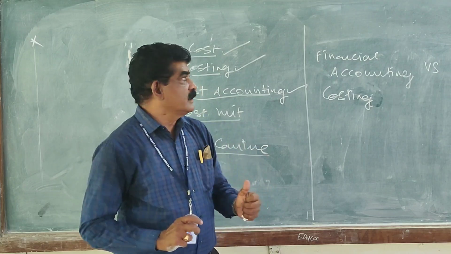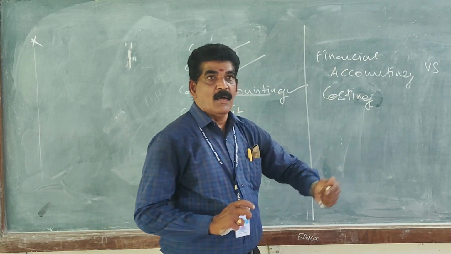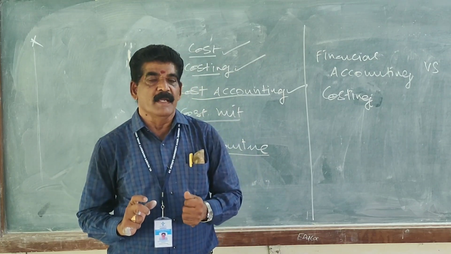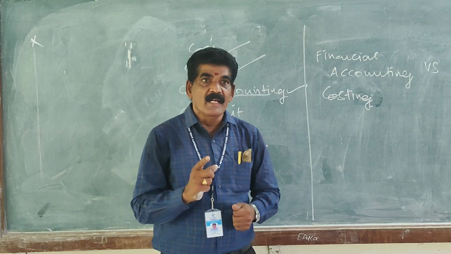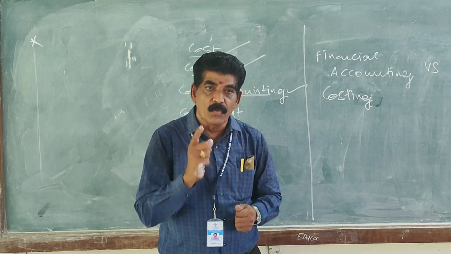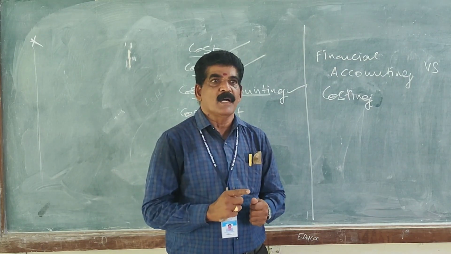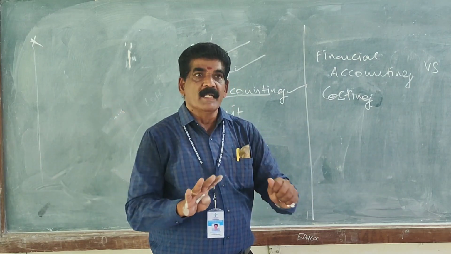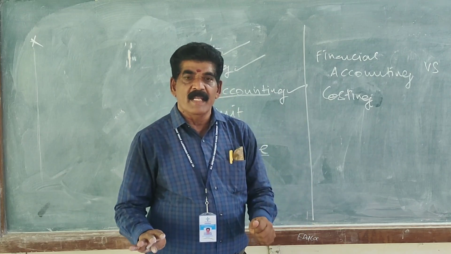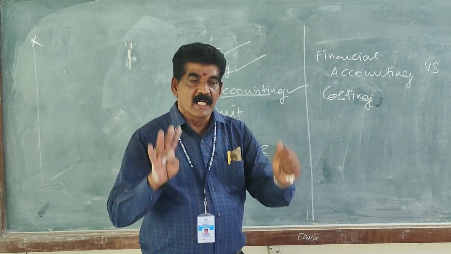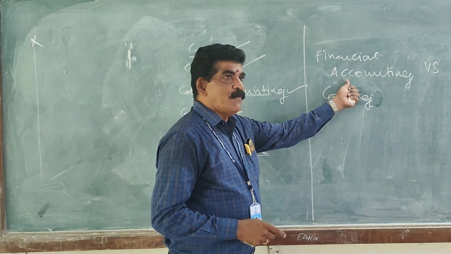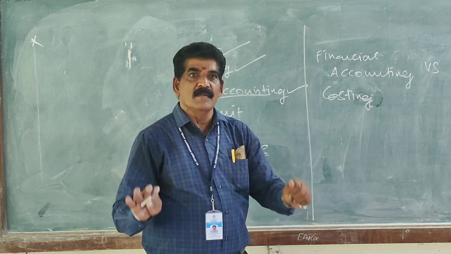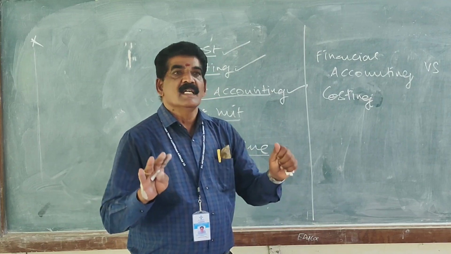Next, second point: financial accounts are prepared with a double entry system of bookkeeping. Here we are following the double entry system, and debit and credit rules are followed in the preparation of accounts. In cost accounting, we are not following any debit credit rules. We are simply preparing various statements and reports, returns, etc.